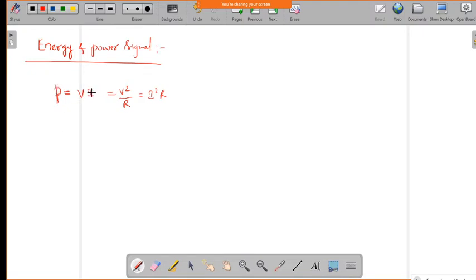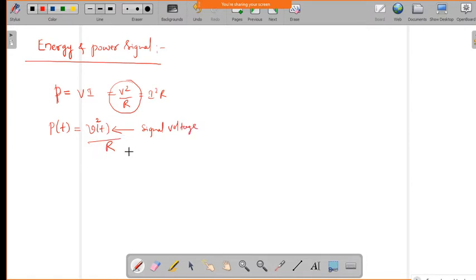Now if I take V and I in terms of a signal, that is the voltage of a signal at a particular value of time, so if you take it with respect to time, the signal which has some power has some voltage value at a particular instant of time. So in terms of this, I can write the expression V square of t by R. So I can write the power of a signal in terms of V square t by R. Now this V is nothing but the signal voltage, so we can find the signal voltage at a particular value of time.